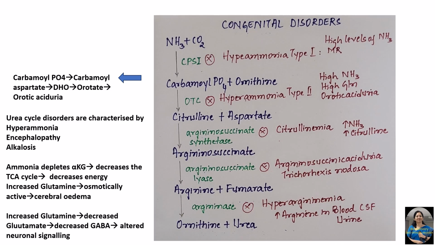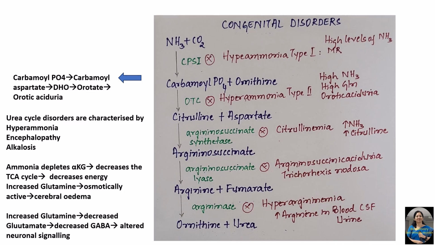The next enzyme deficiency is deficiency of ornithine transcarbamylase, and this results in hyperammonemia type 2. This is also characterized by very high levels of ammonia and glutamine, and one special characteristic feature of this hyperammonemia type 2 syndrome is orotic aciduria.